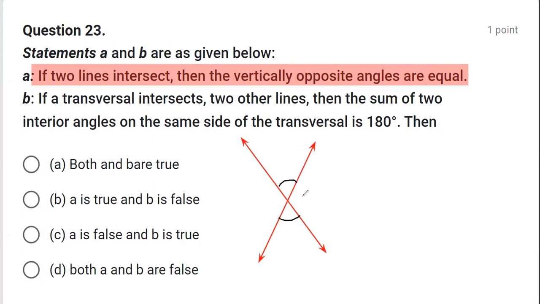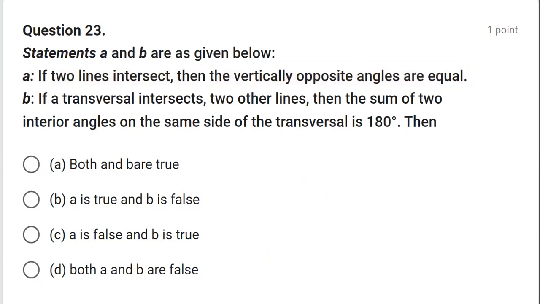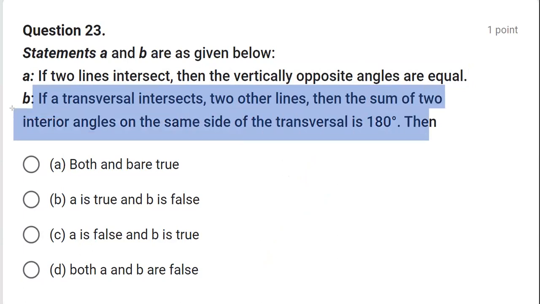This and this are one pair of vertically opposite angles. And this and this are the other pair of vertically opposite angles. Yes, we know that when two lines intersect, the pair of vertically opposite angles are always equal. So the first statement is correct. Now the second says if a transversal intersects two other lines, then the sum of two interior angles on the same side of a transversal is 180 degrees.